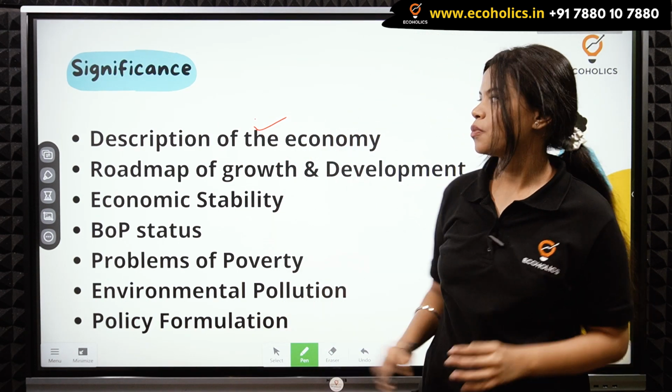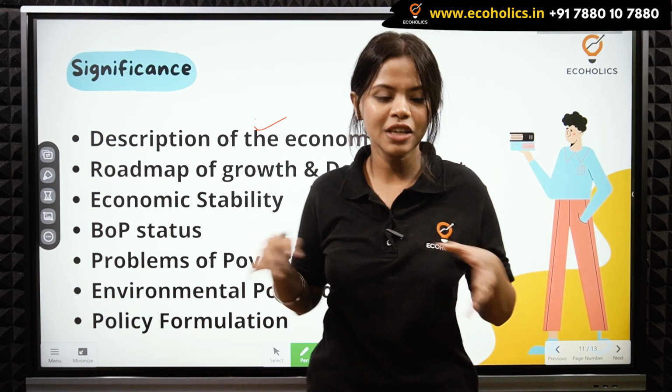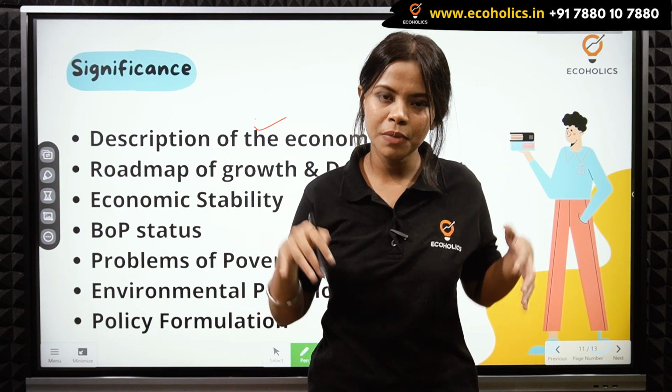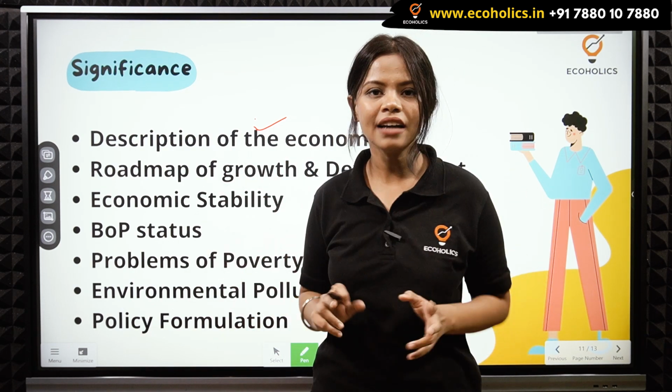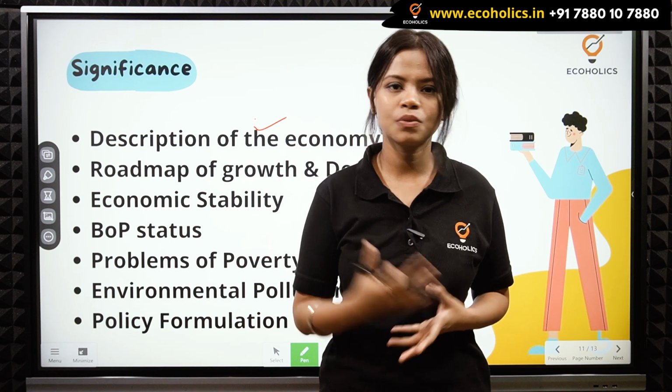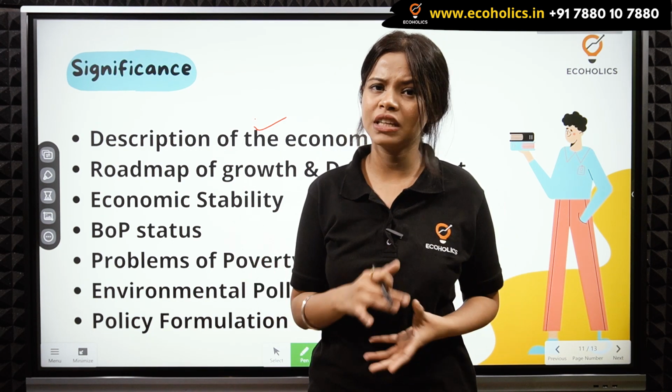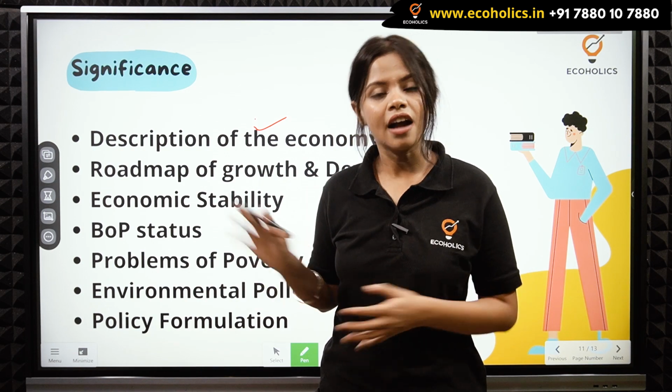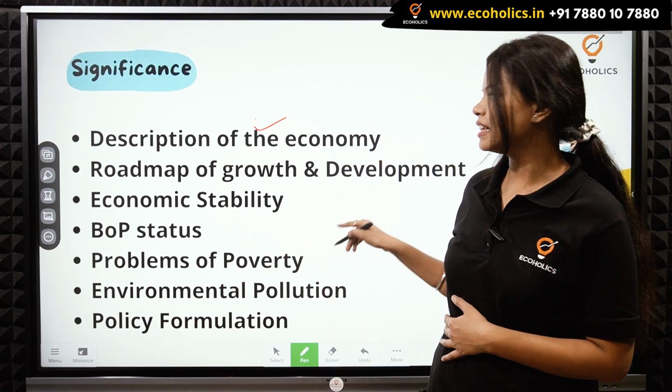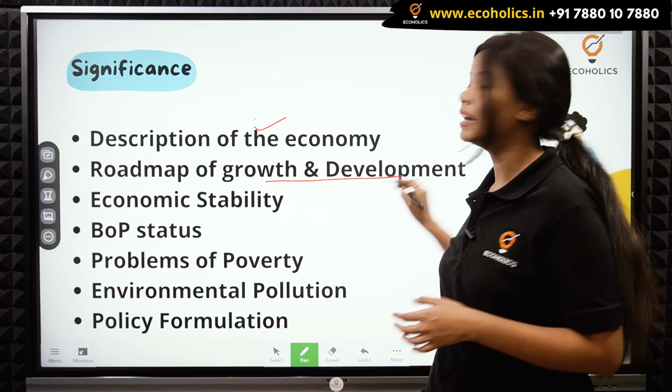So this was the first point. It gives you description of the economy, ki what is the present picture of the economy. This tells you that macroeconomics deals with inflation, unemployment, and all of these things are studied under macroeconomics. Now the second thing is roadmap of growth and development.